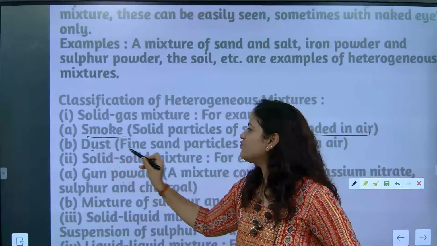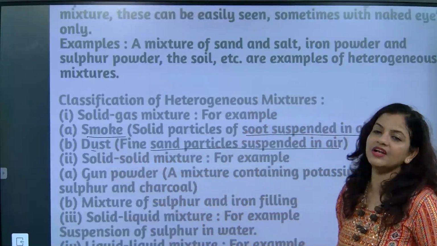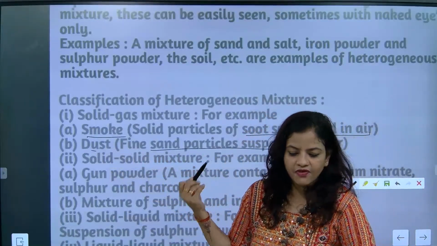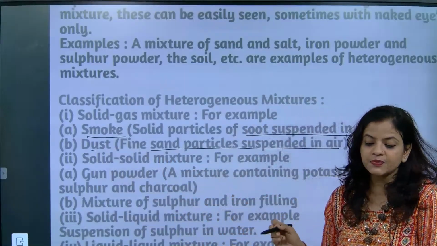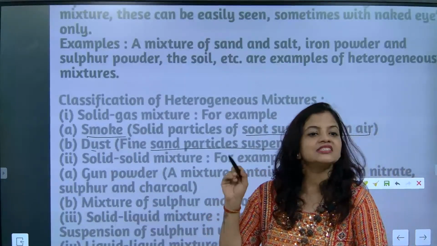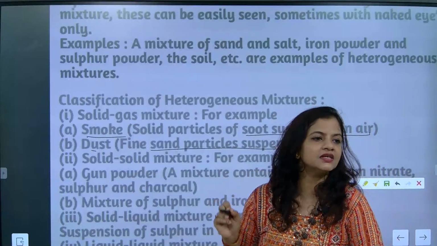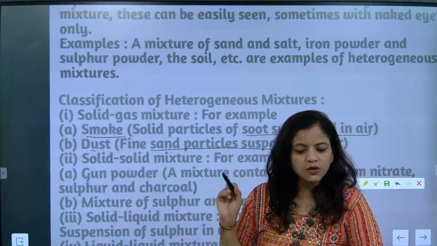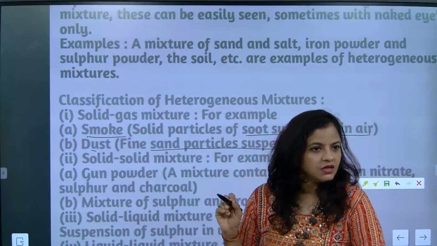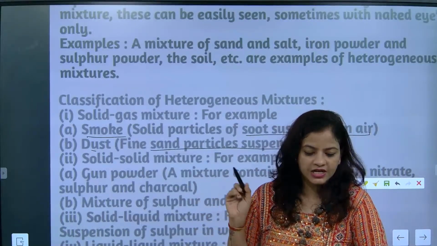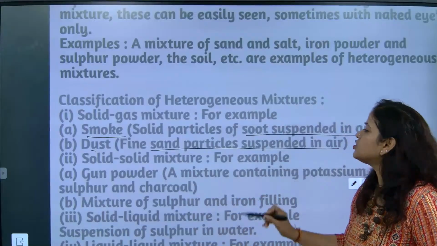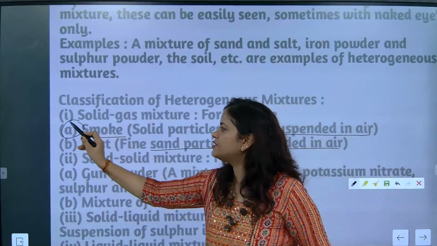Dust means fine sand particles suspended in air. Soot particle suspension is smoke. Sand particle suspension is dust. Understood? Please remember this one.